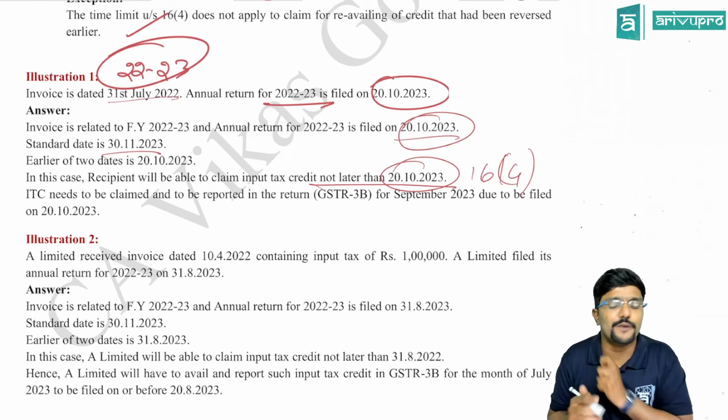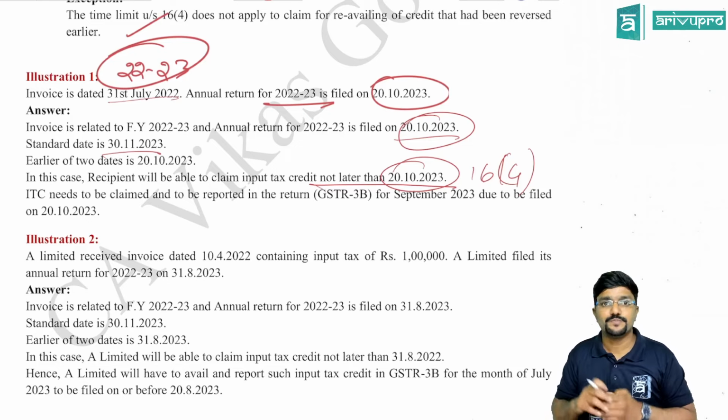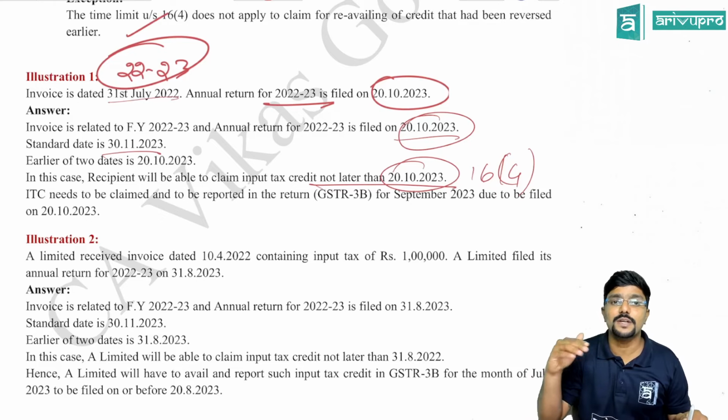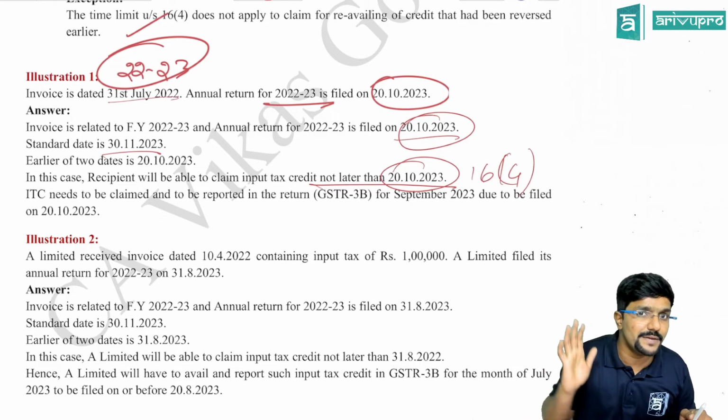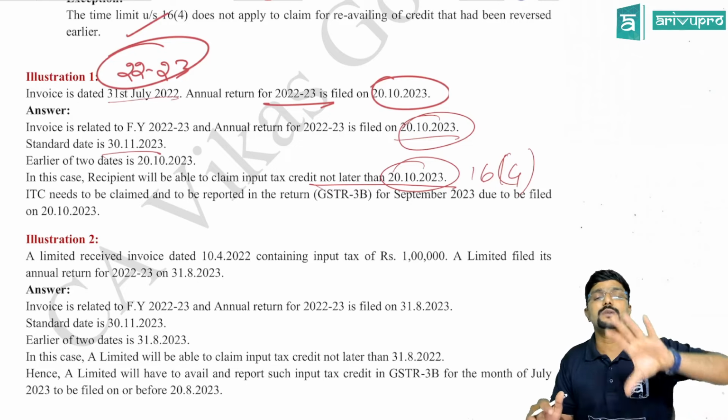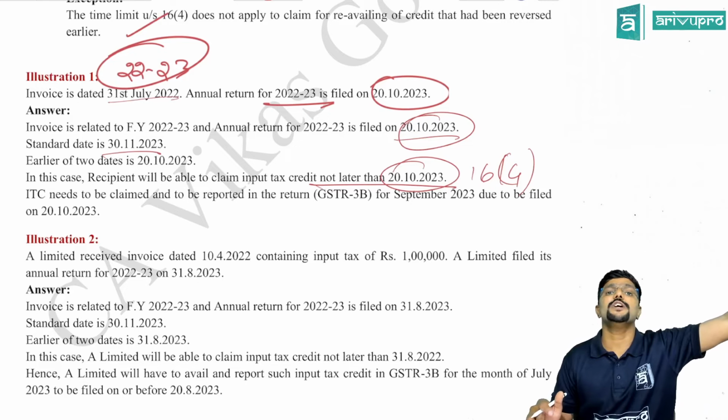So what is the deadline for you to claim credit? 20th October. So the deadline is 20th October. So on or before 20th October, whichever GSTR 3B I file, in that I have to claim the credit with respect to the invoice relating to financial year 22-23.